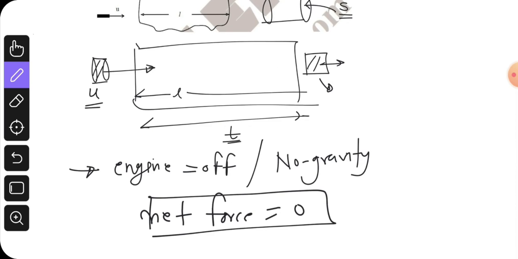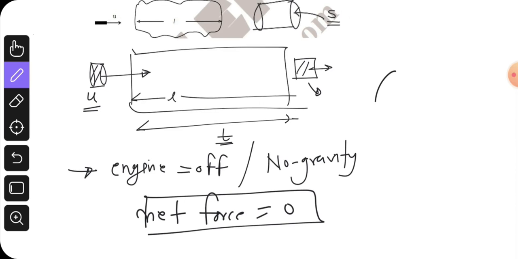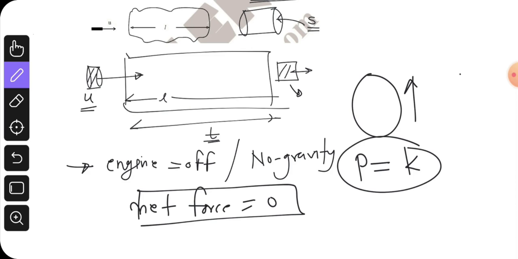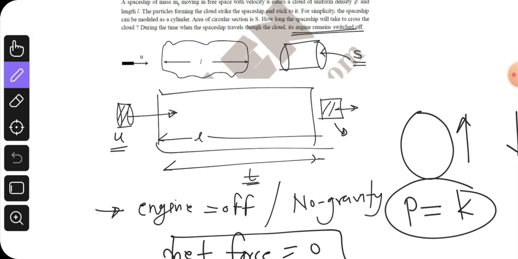If the net force is zero, then how will the velocity change? Because the mass of the spaceship is growing, right? And we know that if no force is acting, the momentum should be constant, which will cause a decrease in the velocity.